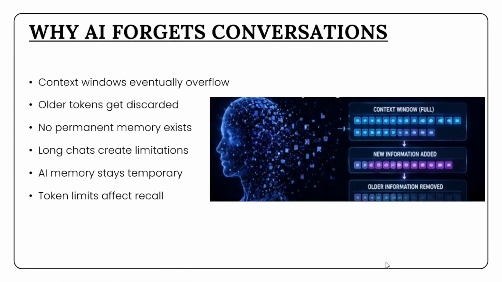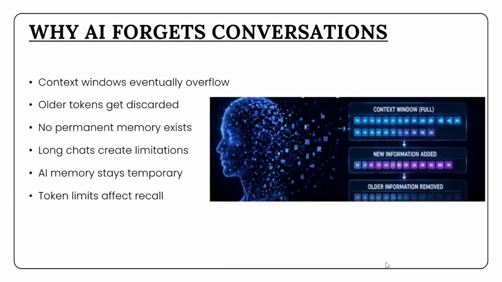Many users become confused when an AI assistant suddenly forgets earlier details from a conversation. This happens because most AI systems do not naturally store permanent memory during normal interactions. Instead, they rely completely on the active context window. Once that window reaches its token limit, older information begins disappearing from active processing. In simple terms, the AI literally stops seeing earlier conversation content.